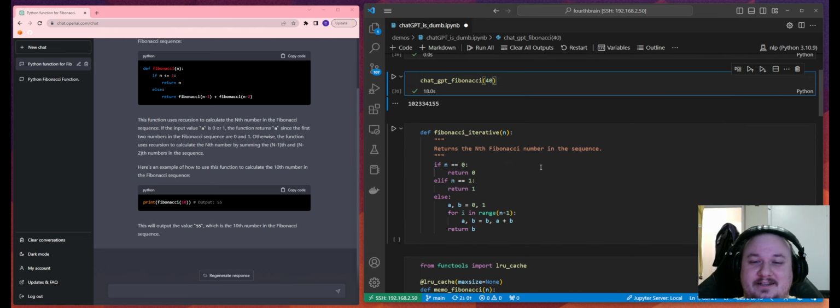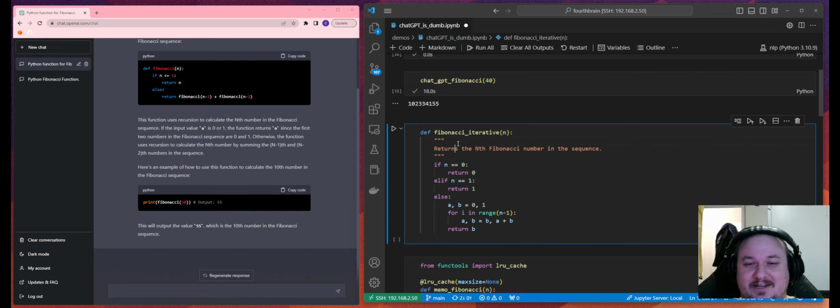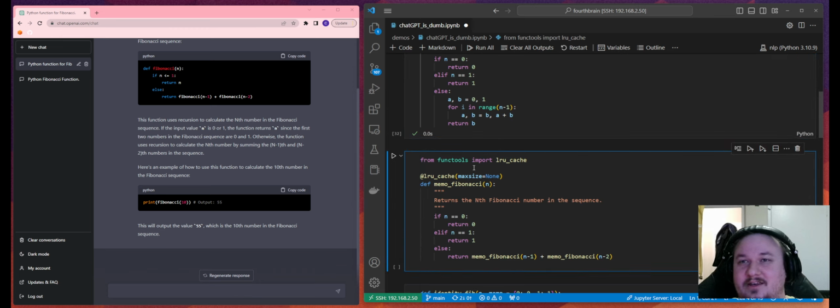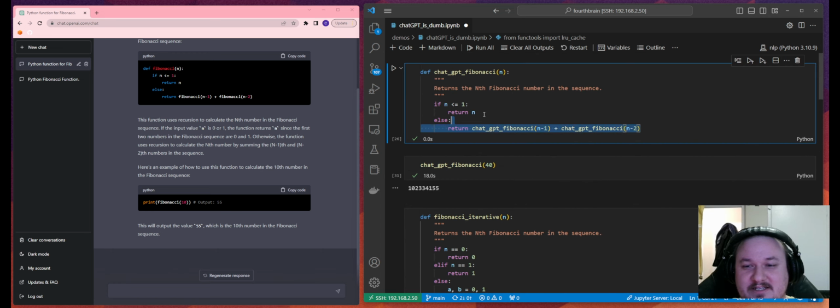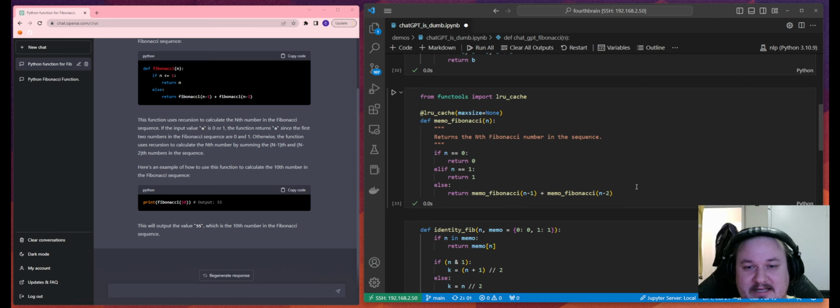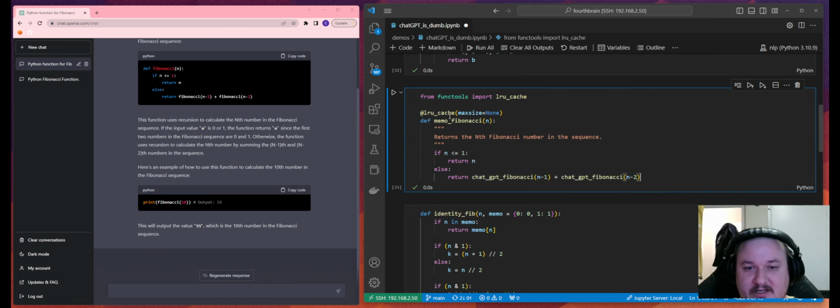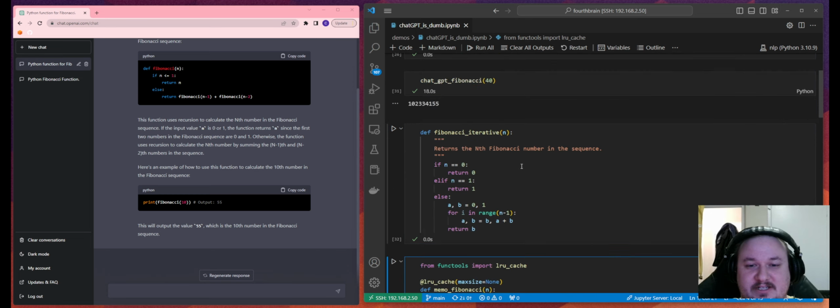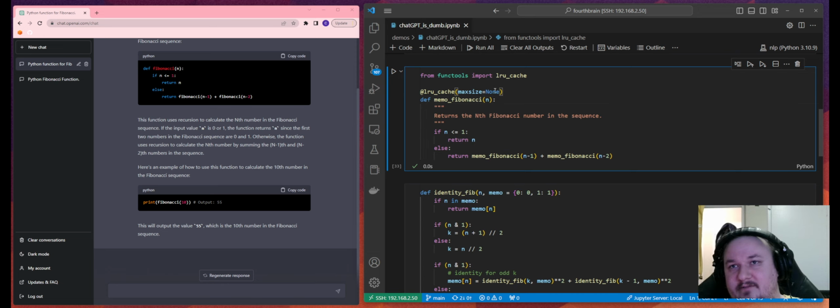Okay, so let's see if there's a more efficient way to implement this. Let's use the iterative method. Okay, cool. We've got the memoized function. You love that. You know what? Let's use exactly the same code that we used in our original implementation. All we've done is add from functools import lru_cache, and then we decorate this Fibonacci function, which is identical to the one above. We wrap that in the LRU cache. All right, cool. I'm happy with that.